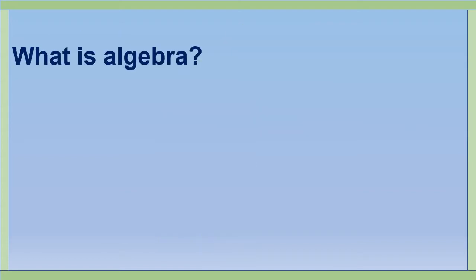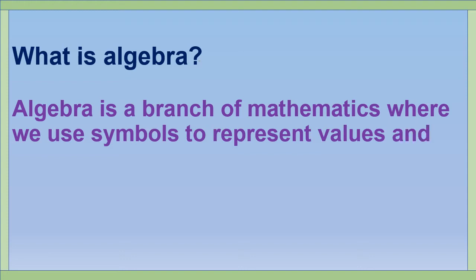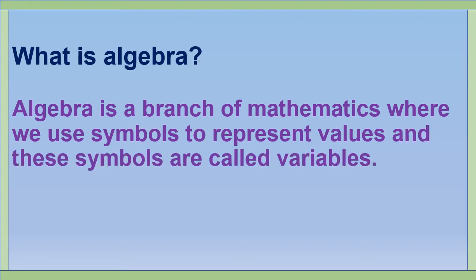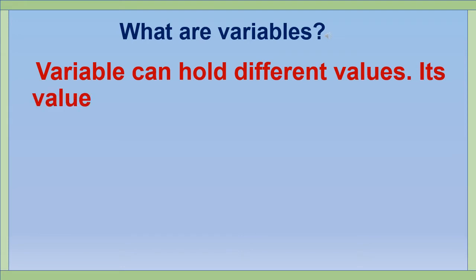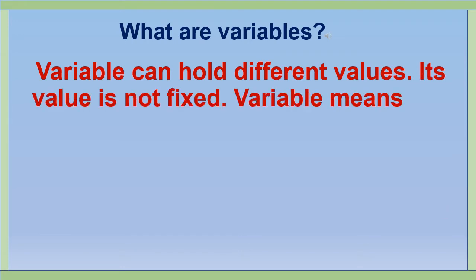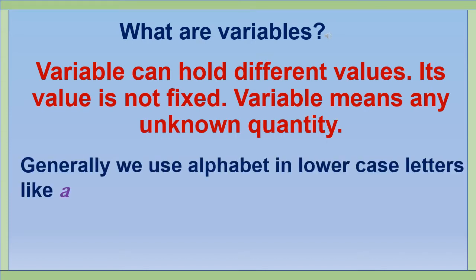What is algebra? Algebra is a branch of mathematics where we use symbols to represent values and these symbols are called variables. What are variables? The word variable means a value that can vary, means change. A variable can hold different values. Its value is not fixed. A variable means any unknown quantity. Generally, we use lowercase alphabet letters like a, b, c, x, y, z, p, q, m, n to represent a variable.